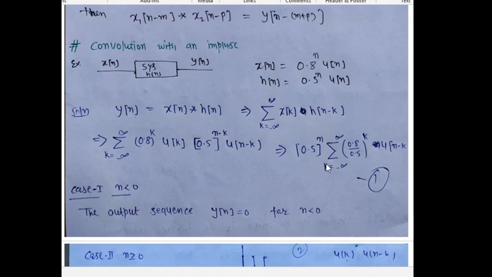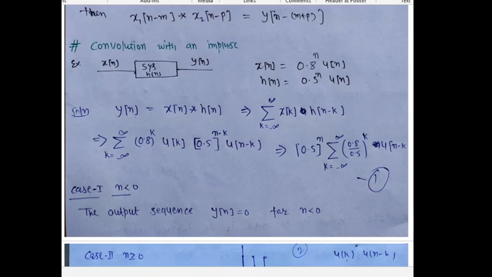So in this equation we can say that it starts from k equal to 0, summation k equal to 0 to infinity, and we can take the 0.5 to the power n outside of the summation, and sigma k equal to 0 to plus infinity of 0.8 divided by 0.5 to the power k, u[n minus k].